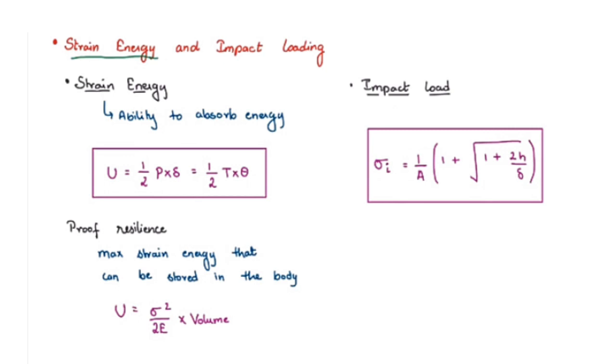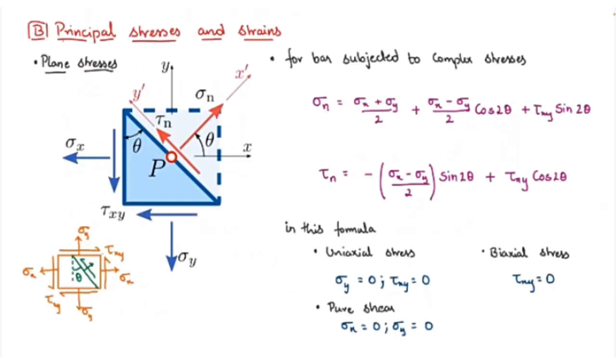And the second one is the impact load. So what is impact load? It is also called sudden load, which is given by the formula P by A within bracket 1 plus square root of 1 plus 2h by delta, where delta is the deflection, A is the cross section area and P is the load. So now let us move to the next topic, that is principal stresses and principal strain.